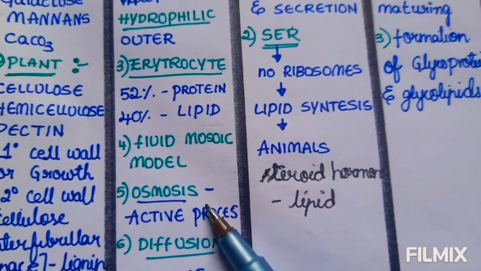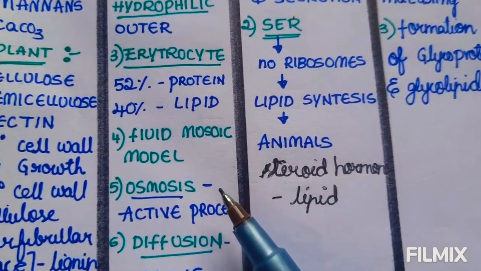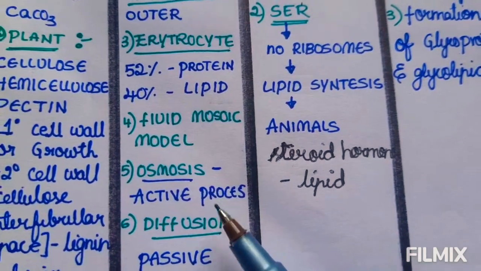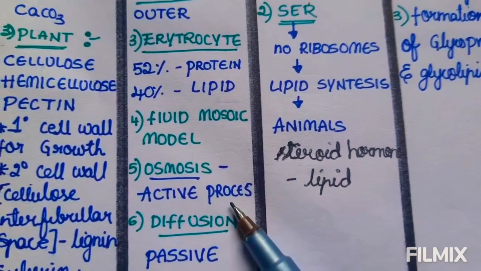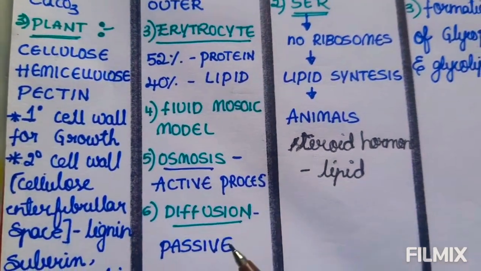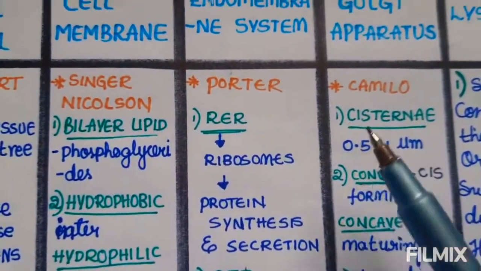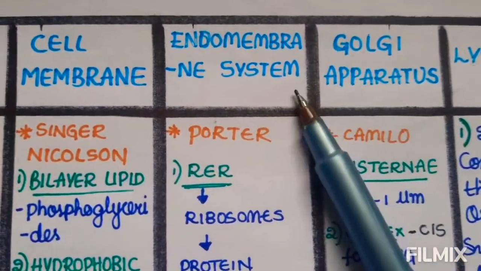The main function of a cell membrane is osmosis and diffusion. Osmosis is an active process, that means it needs energy. Diffusion is a passive process, which means it doesn't need energy. Next we move to the endomembrane system.